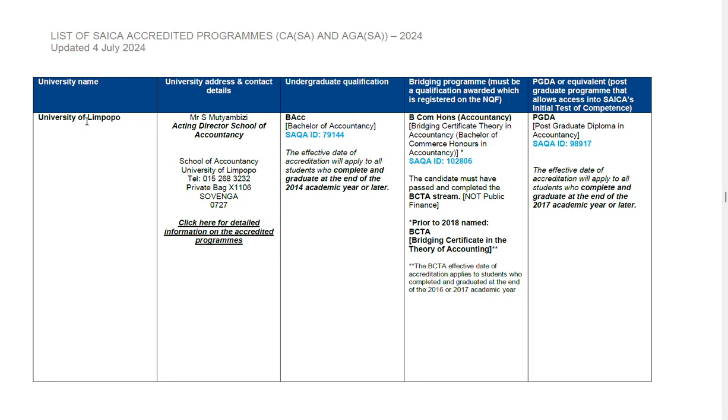Then there's the University of Limpopo. University of Limpopo recently got accreditation by SAICA. They do provide a SAICA accredited undergraduate qualification, and the name of the degree is Bachelor of Accountancy, SAQA ID 79144. Same thing, if you get to University of Limpopo and they don't have any space available for this qualification that is showing on screen, please do not enroll for the alternative course.